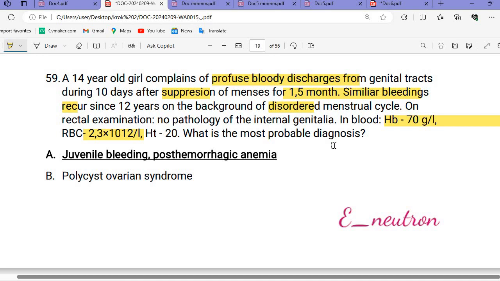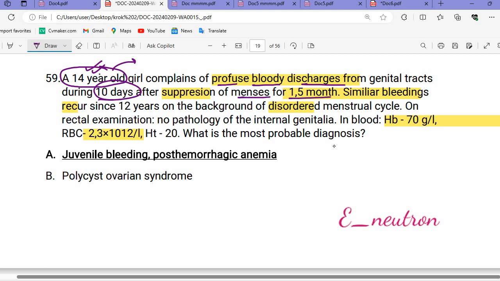Now see, I told you, if it is an obstetrics or gynecology question, check the age also. So what is the age? 14 years. In girls of this age, if any gynecological condition is there, there can be menarche-type problems, such as late menarche or delayed puberty. Here the complaint is profuse bloody discharge from the genital tract after suppression of the menses for 1.5 months.